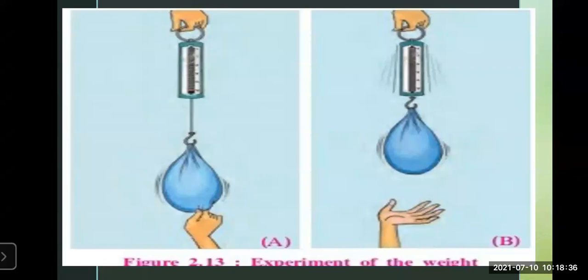When you're pulling the bag down and releasing it, what type of movement is seen? You will feel that the pouch or the object you have hung on that spring balance is going to come forward, backward. So this is the type of a P wave. In a P wave, the movement is forward, backward. So this is how the activity is related with the P waves.